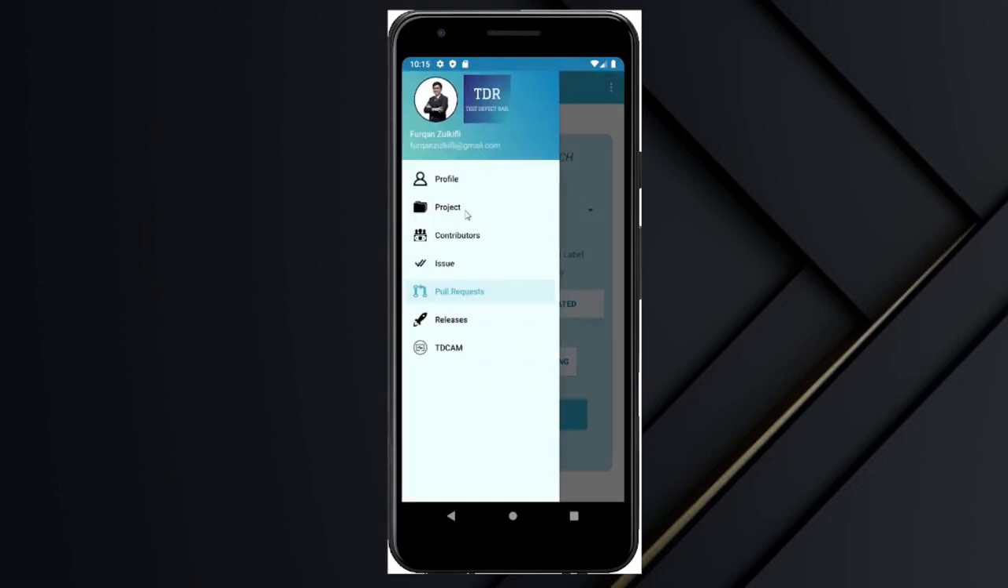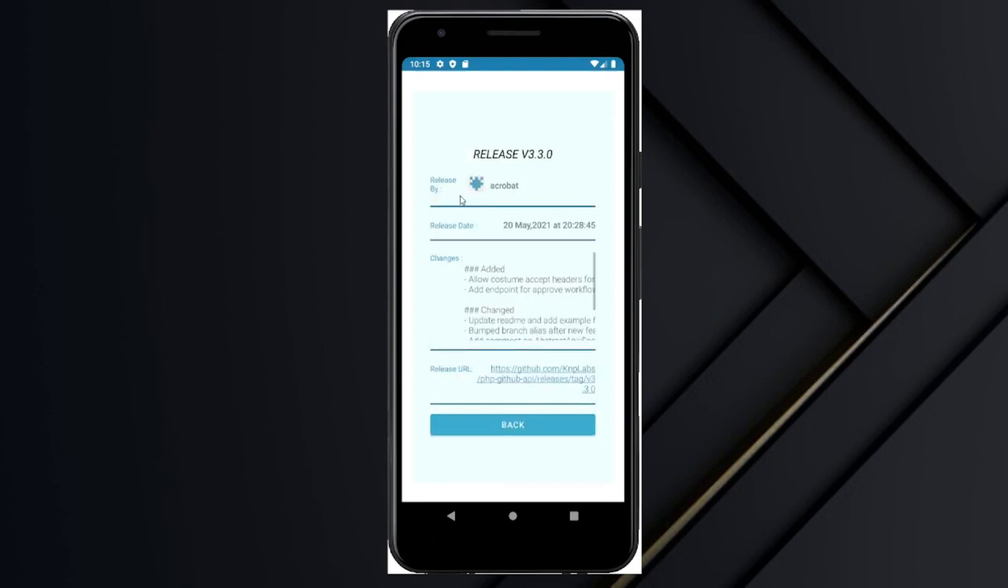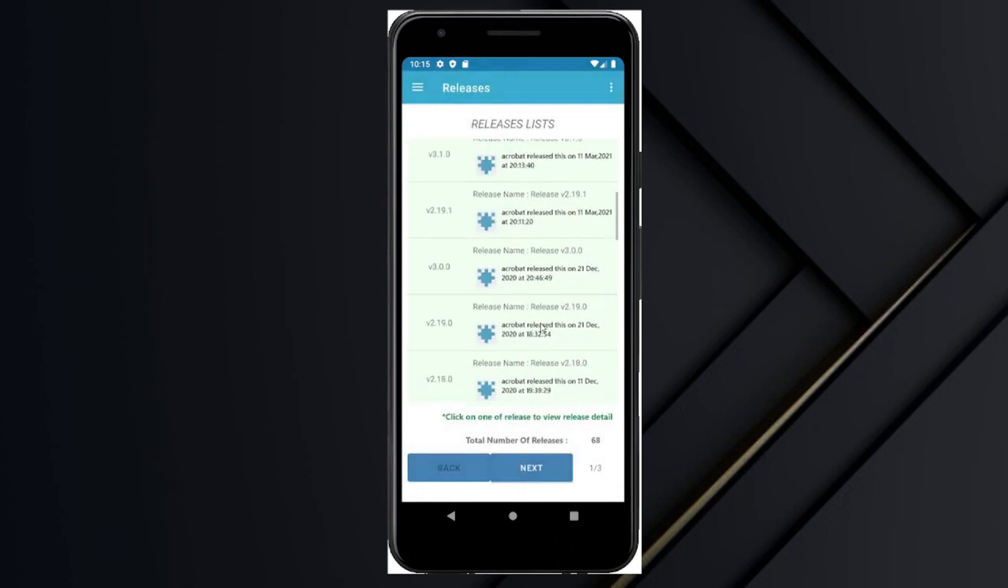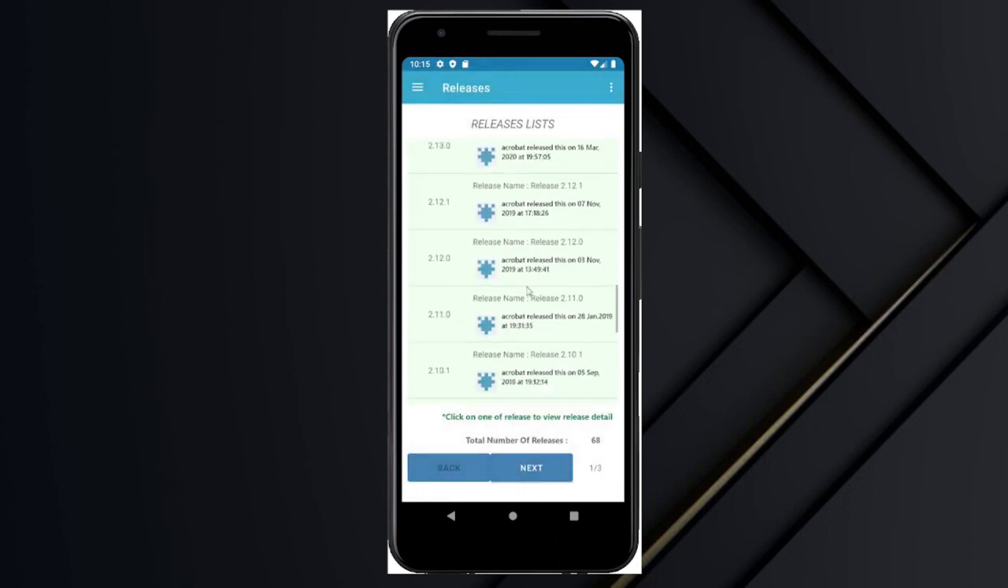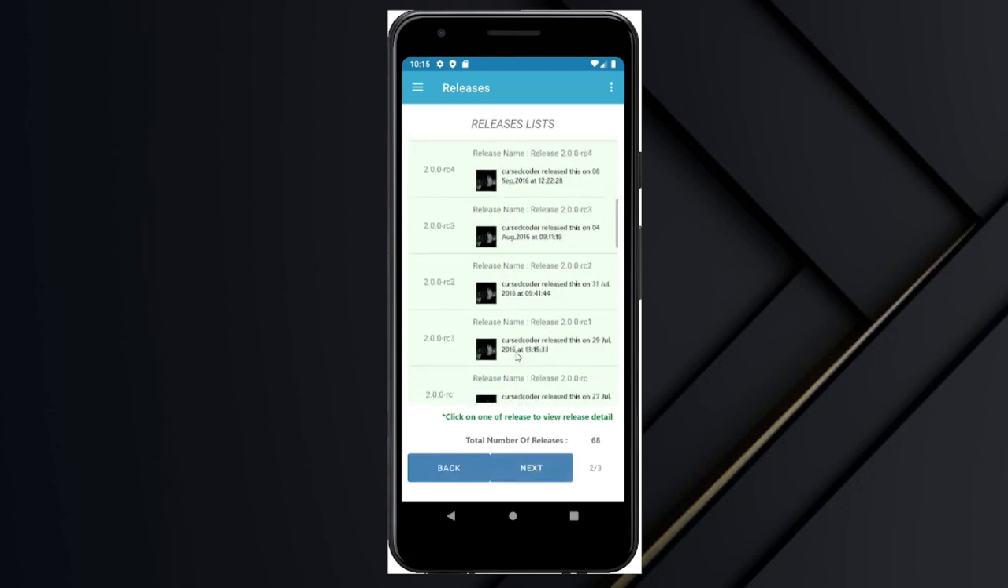Okay, for the next part I will be showing releases. Releases are new updates made to the project development, and every release has its changes, including its ID and the one who released it. You can also click here to see who released it, when it was released, and any changes made for the release, including the link to view more detail about it. Then there are around 68 releases, mostly by this Acrobat and also Disney Home, including some like cross-coder.